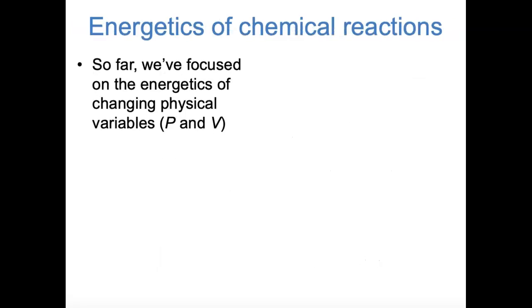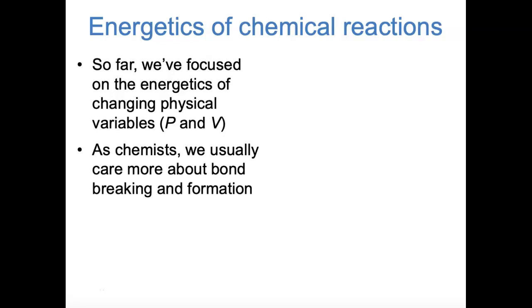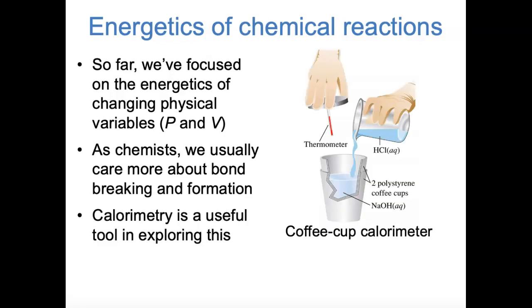So far, when we've looked at concrete examples of energy transfer, we've been looking at the energetics of changing physical variables like pressure and volume. But this is a chemistry course, and as chemists we usually care more about bonds breaking and forming, and the energetics of processes like that. And when we measure the energetics of chemical reactions, calorimetry is the most common tool.